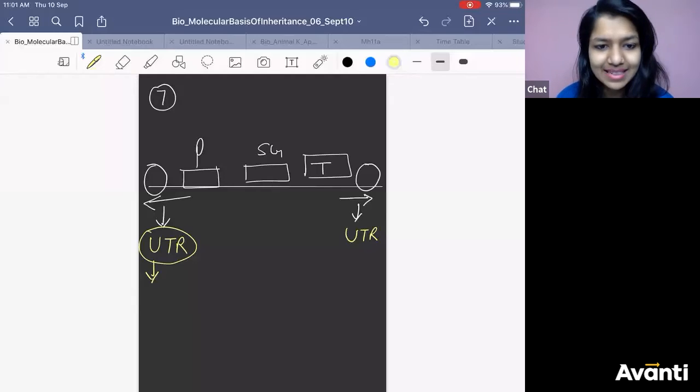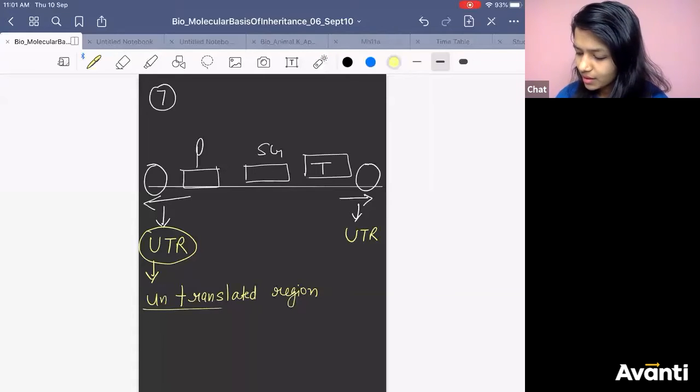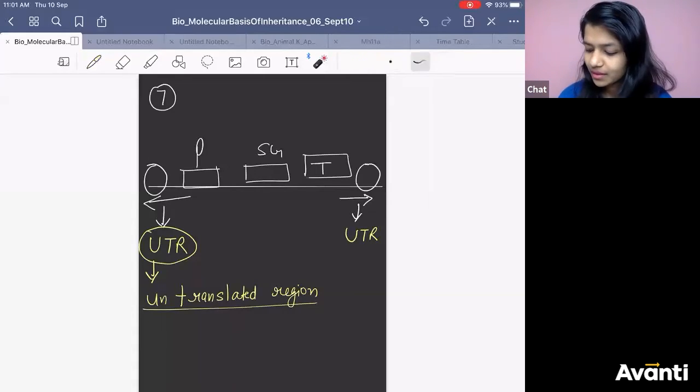You are not going to transcribe or translate these sequences. So what is the full form of UTR? Untranslated region. The sequence before the promoter and after the terminator is not going to give you any protein. That will not get translated. So that is UTR.